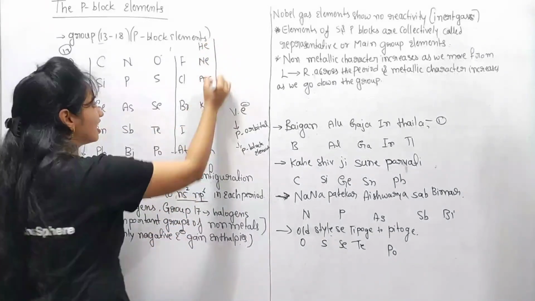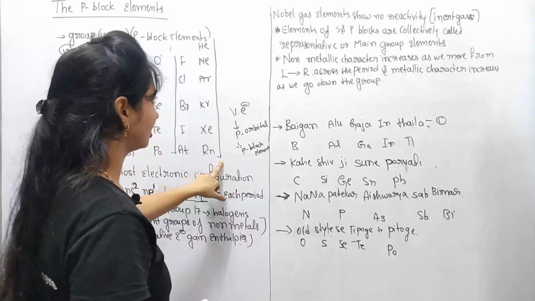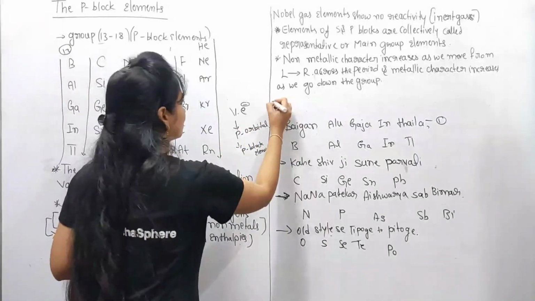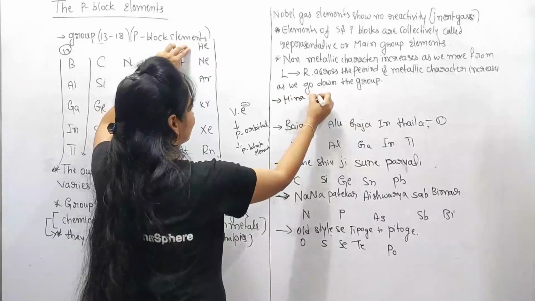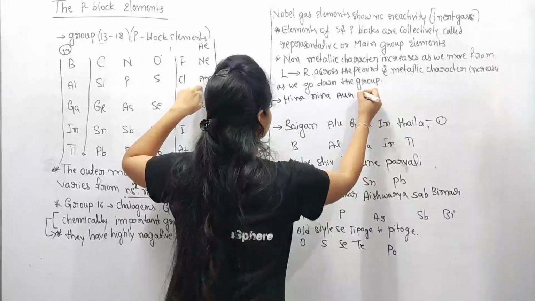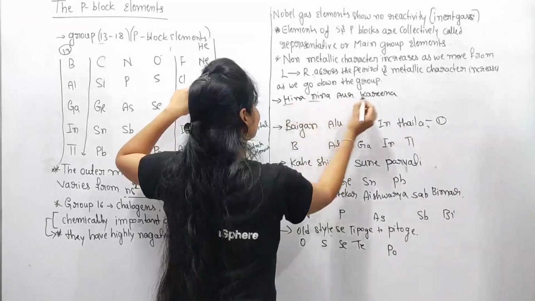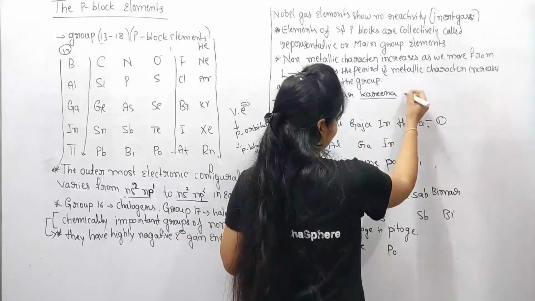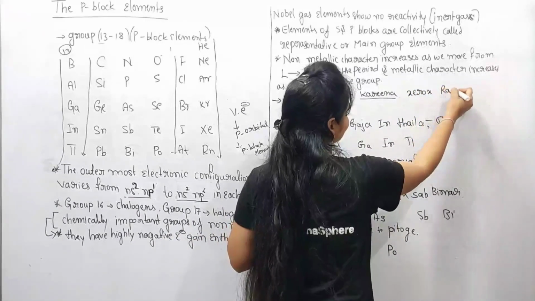And the last group, I wish to write here: Hina, Nina aur Karina, Xerox, Rangeen.